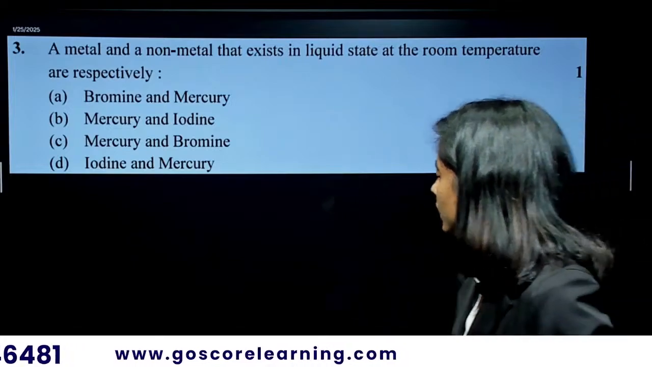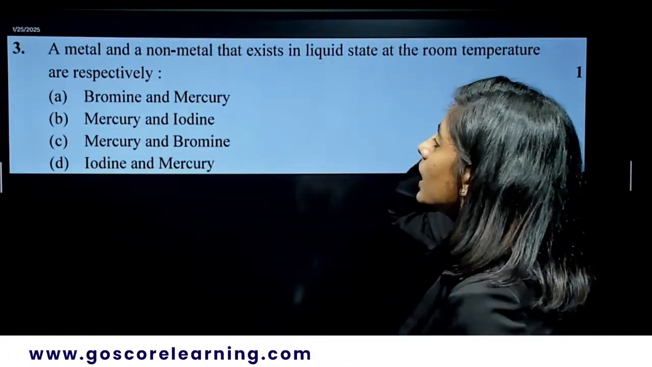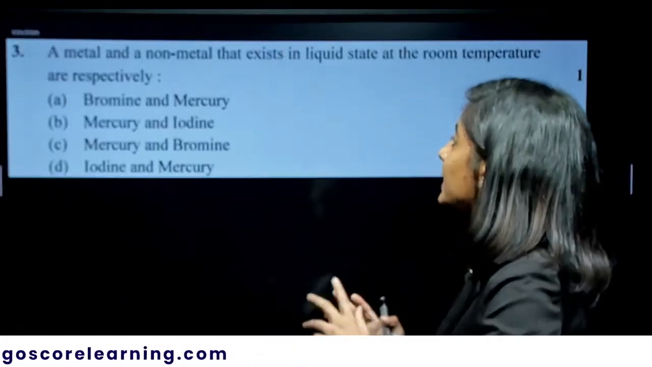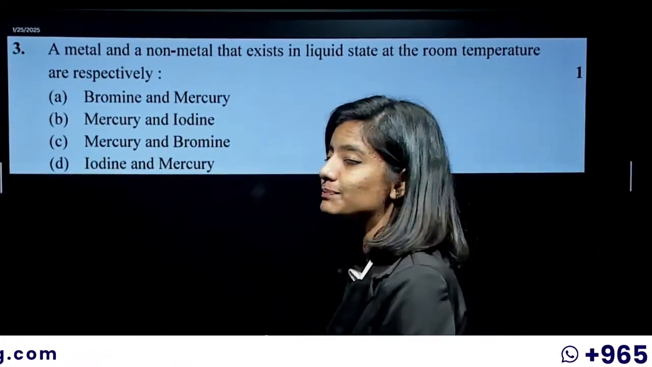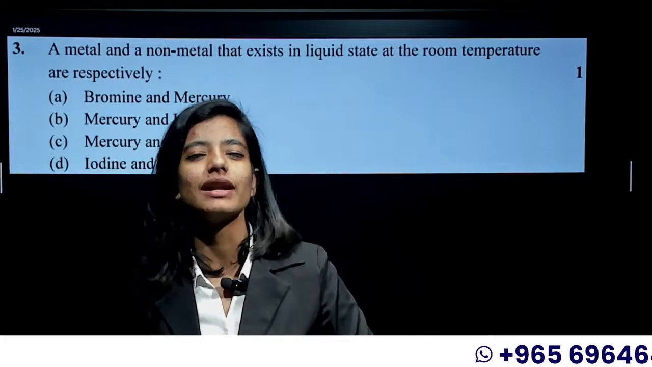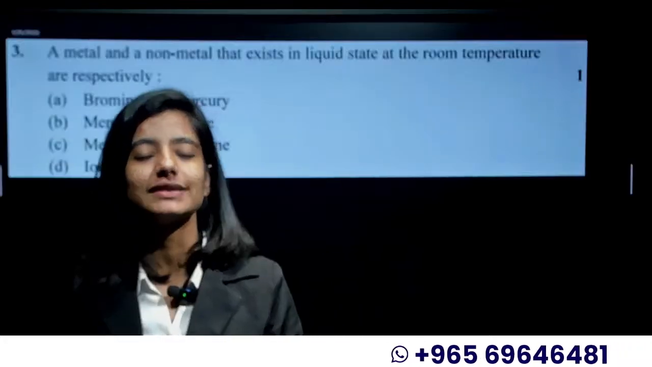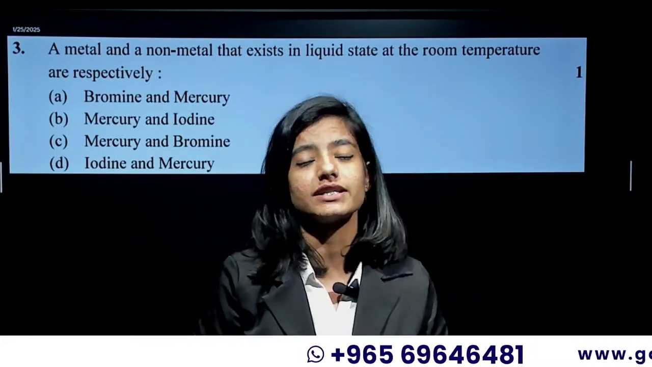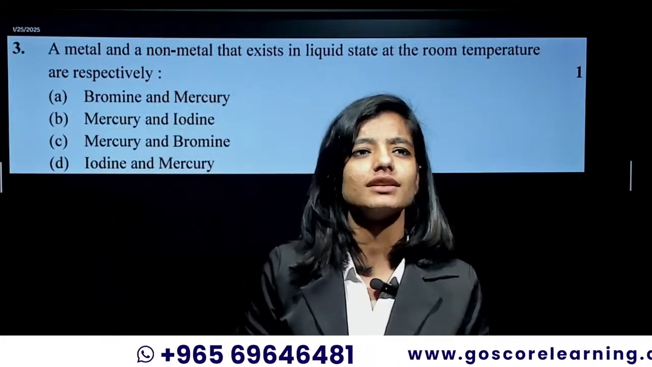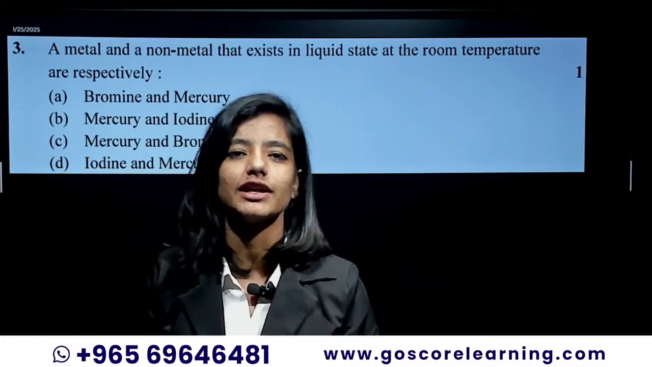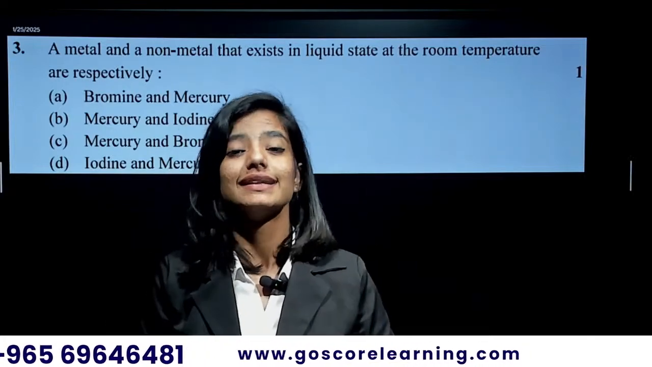Now, a metal and a non-metal that exist in the liquid state at the room temperature are, respectively, which is the only one metal which is existing in the liquid state at room temperature. So at room temperature there is only one metal which is in the liquid state. Everyone knows that it's mercury.